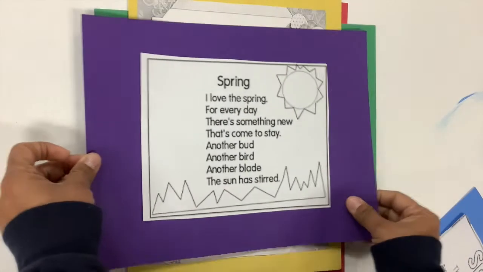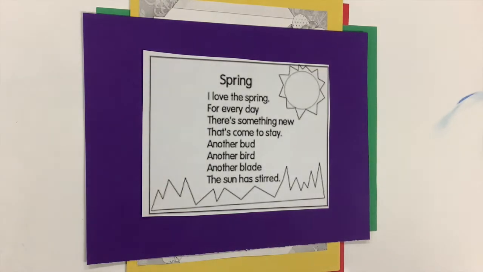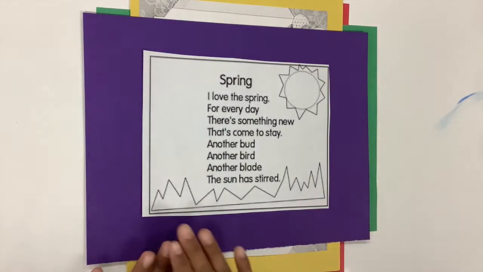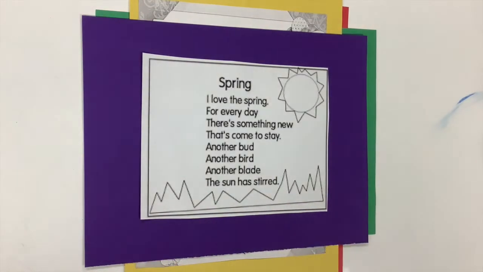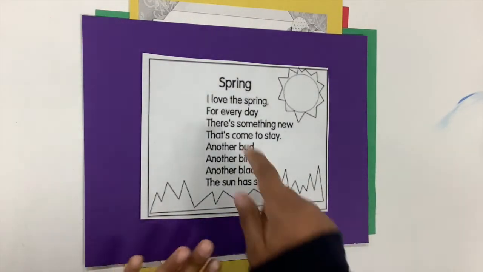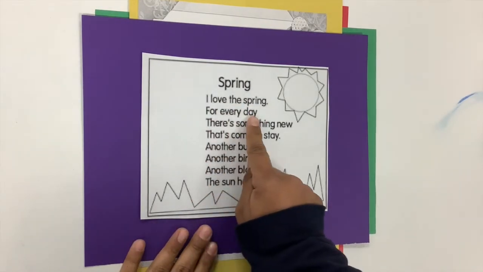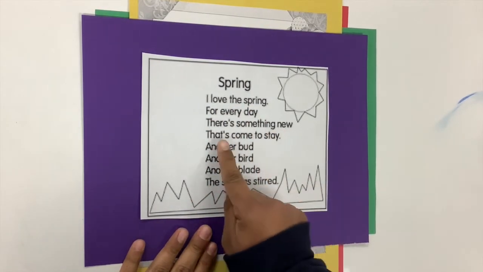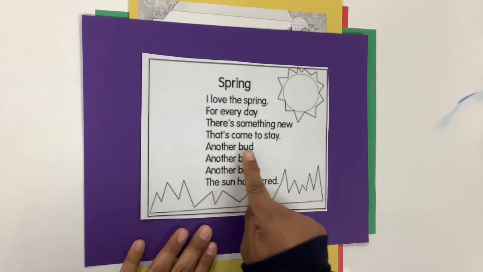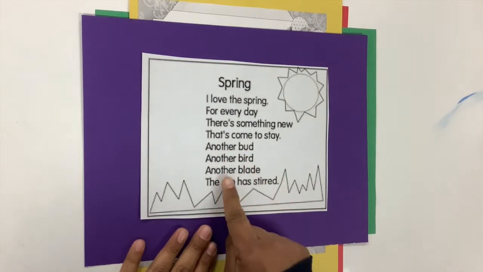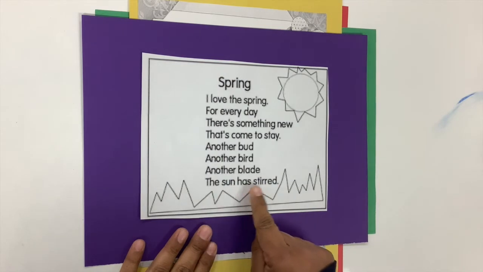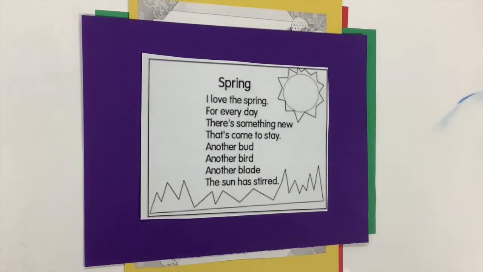And last but not least, friends, we have this fun one. It says spring. And right away we see the sun. We see what could be maybe mountains or grass at the bottom. Let's read what it says. I love the spring. For every day there's something new that's come to stay. Another bud, another bird, another blade. The sun has stirred.